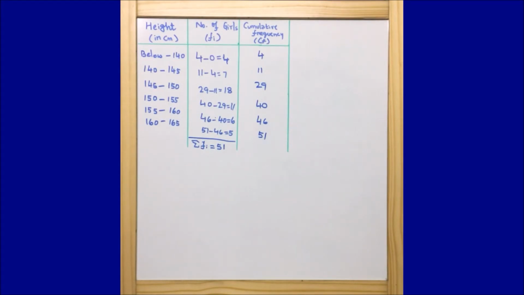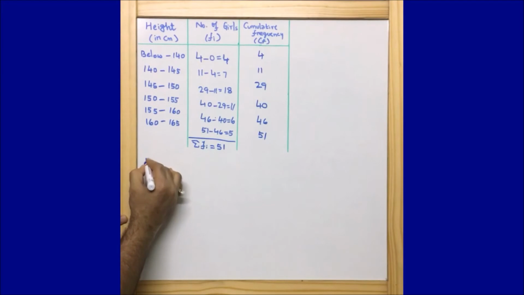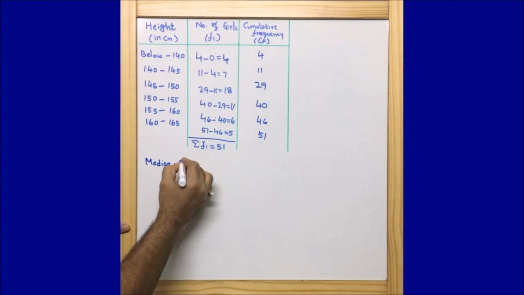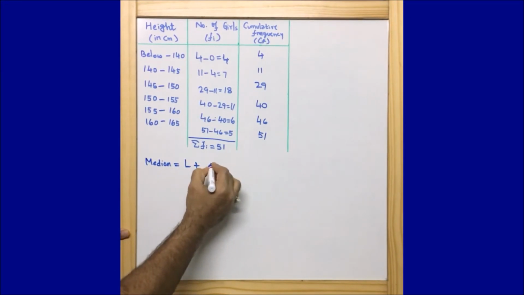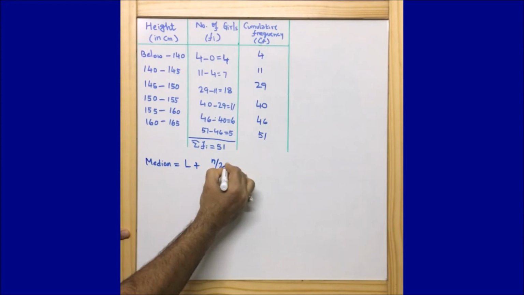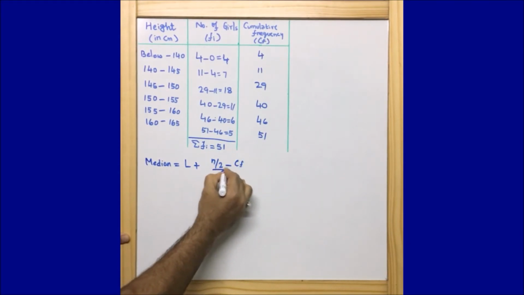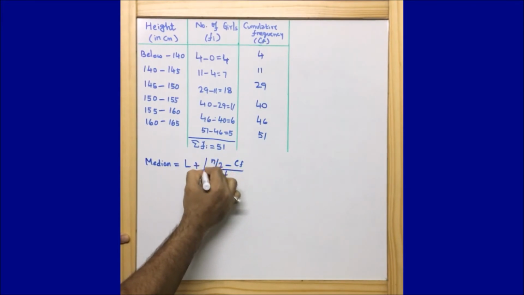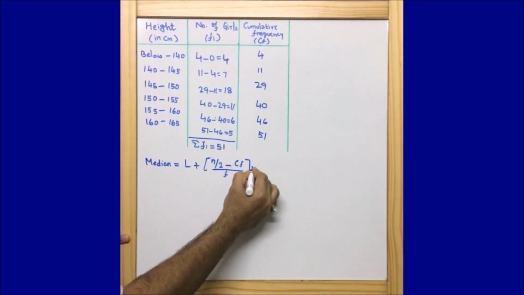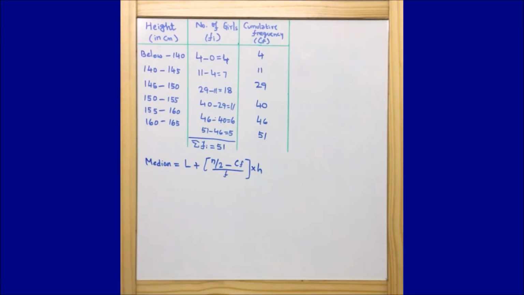Now let us note down the formula for the median and we will move ahead to calculate the median value. The given question is to find the median height. Okay, so the median formula is given like this: Median is equal to L plus, n by 2 minus CF, where CF is the cumulative frequency, upon F, into H. Now guys, let me explain each one of these.